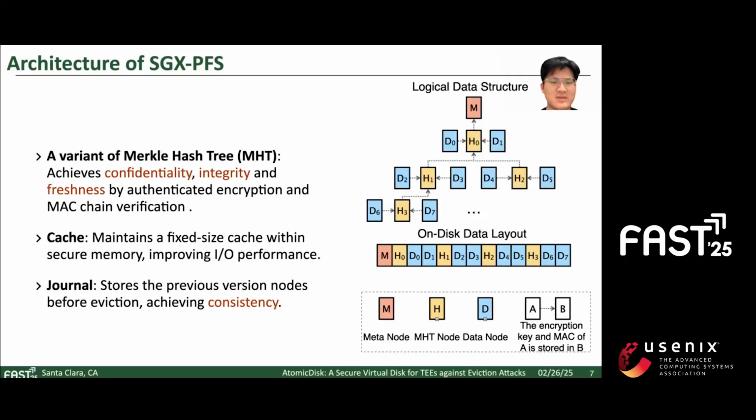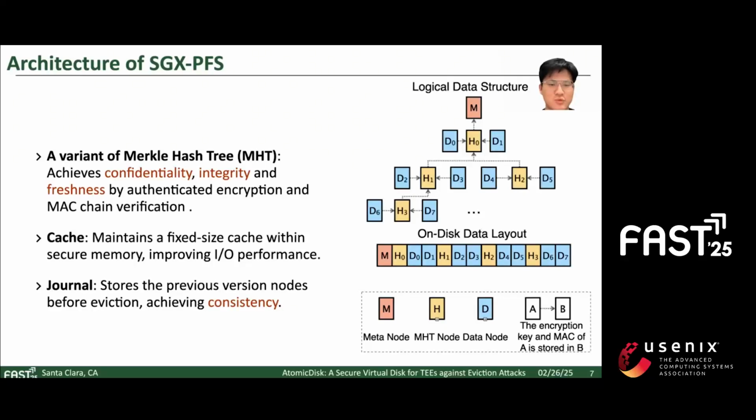SGX-PFS is built around three key components: a modified Merkle Hash Tree, or MHT, a fixed-size cache, and a journal. To achieve both confidentiality and integrity, Intel has enhanced the classic MHT by employing authenticated encryption. In detail, each internal MHT node stores the encryption key and the message authentication code, or MAC, of its child node.